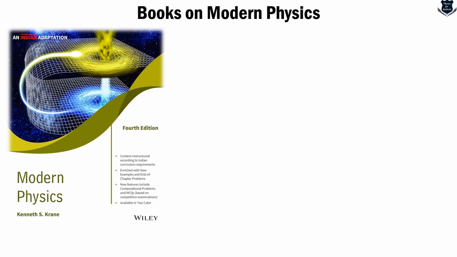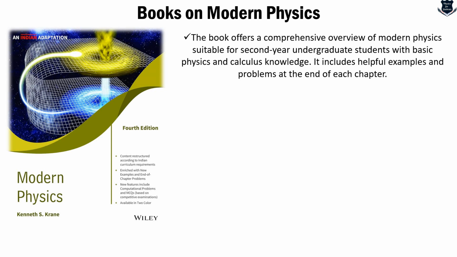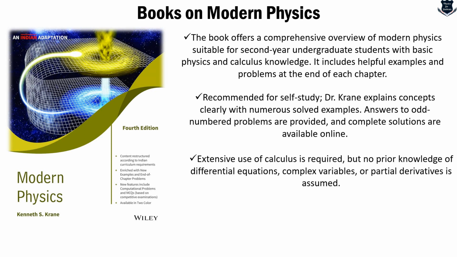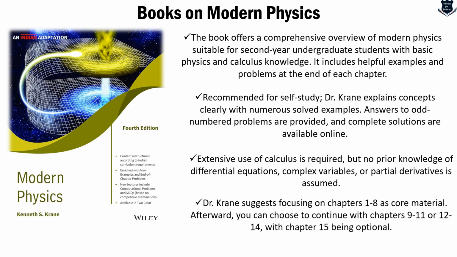What I can say about this book is that it offers a very, very comprehensive overview of modern physics. It has examples provided at the end of the chapter. It is very much recommended for self-study. If you really want to do self-study, pick up this book of Dr. Crane, as he has already told that you don't need to know much about calculus. The second thing is the extensive use of calculus, but no prior knowledge is required, and Dr. Crane suggests focusing on chapters 1 to 8 as the core material, and chapters 9 to 11 or 12 to 14 as continuing chapters, with chapter 15 being optional.